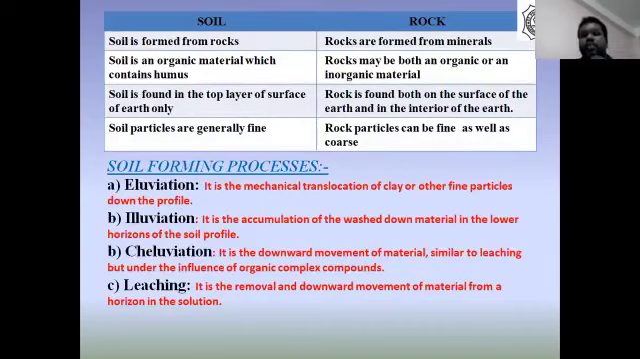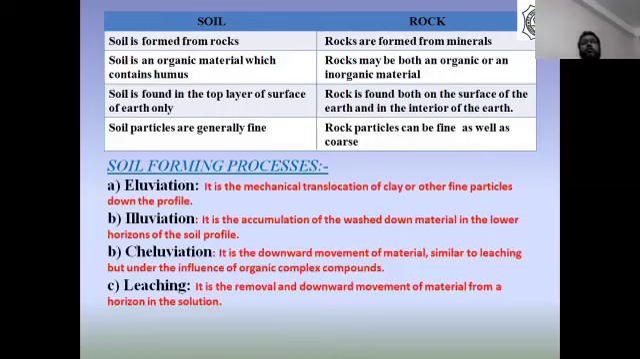Now, the difference between soil and rock. Soil is formed from rocks. Rocks are formed from minerals. Soil is an organic material which contains humus. Rock may be both inorganic and organic.